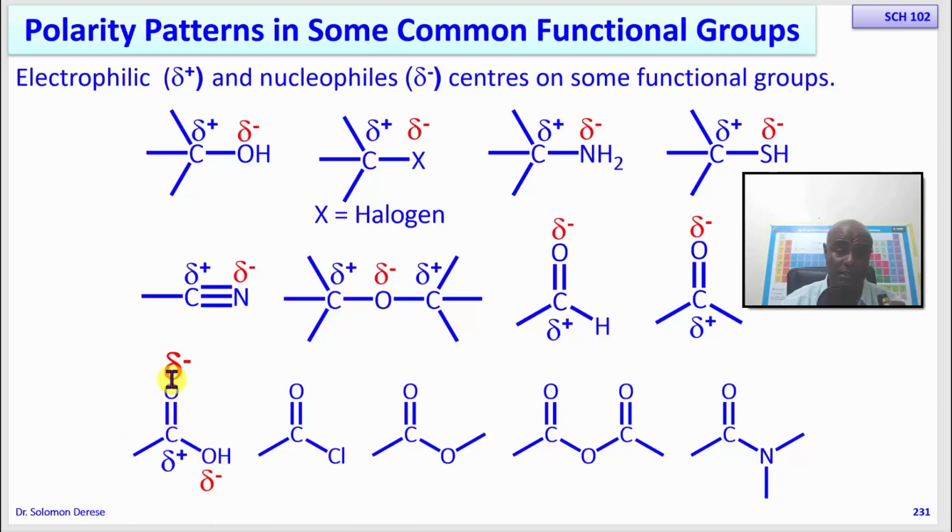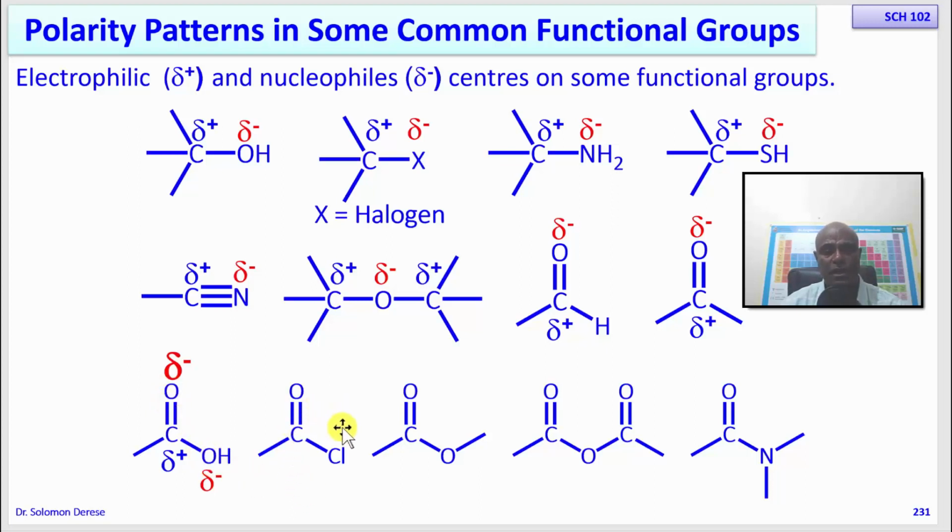This oxygen is more nucleophilic than this. So if you were to react a carboxylic acid with an electrophile, most probably, without any doubt, the electrophile will react with this oxygen and not with this one.